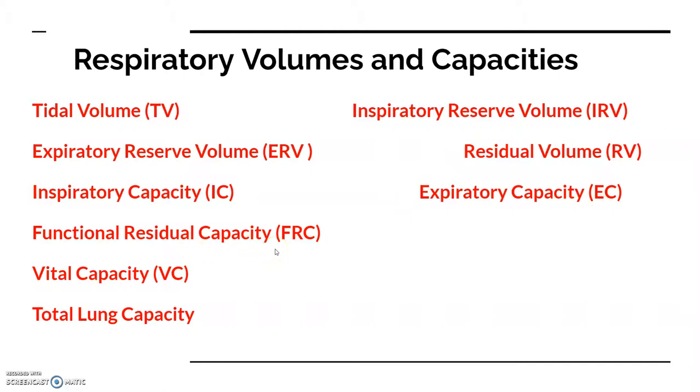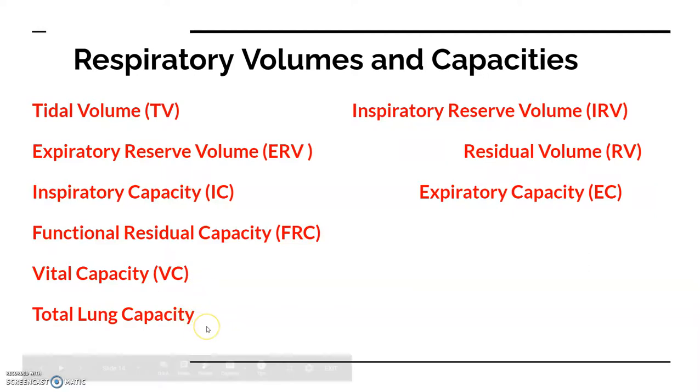Then is functional residual capacity. Volume of air that will remain in the lungs after a normal expiration, and this includes expiratory reserve volume and residual volume. Vital capacity. It is the maximum volume of air a person can breathe in after a forced expiration. This includes expiratory reserve volume, tidal volume and inspiratory reserve volume, or the maximum volume of air a person can breathe out after a forceful inspiration.